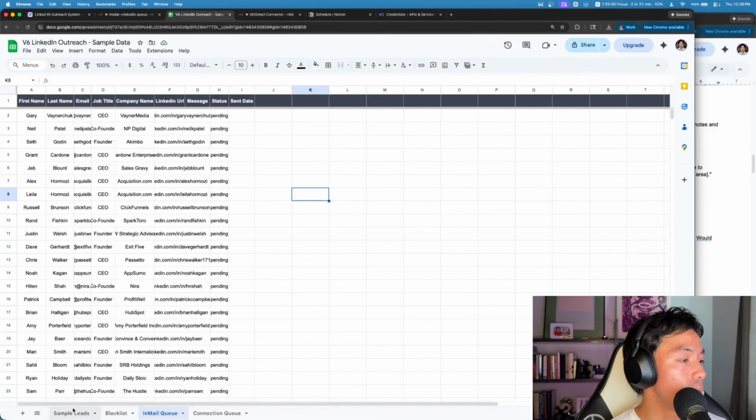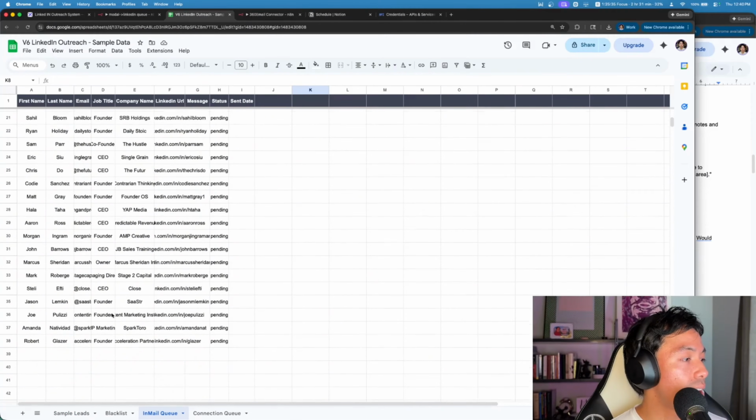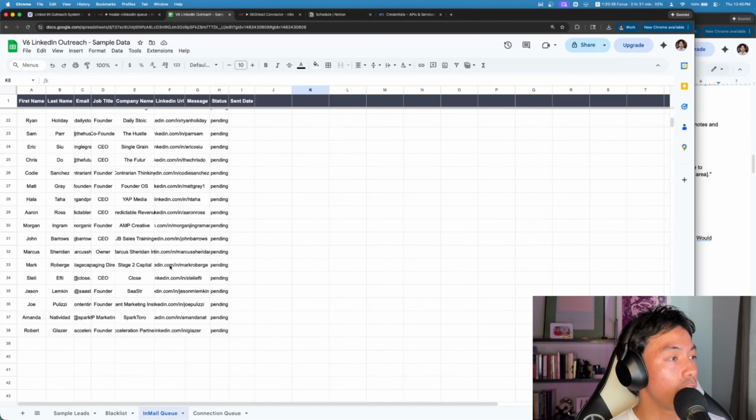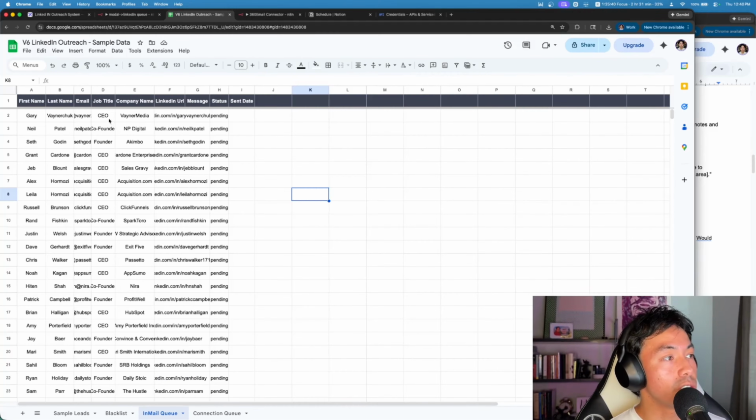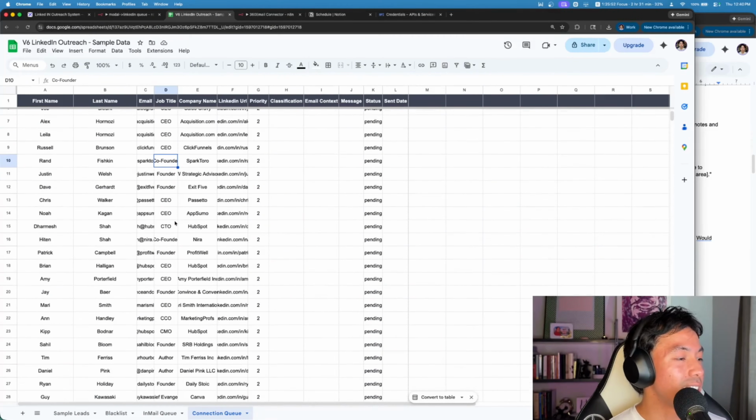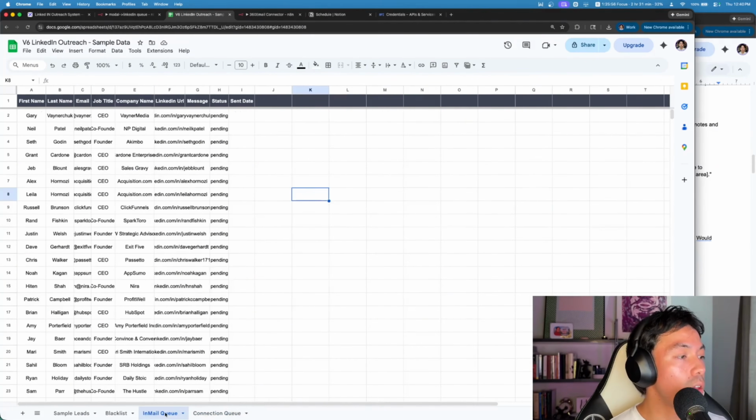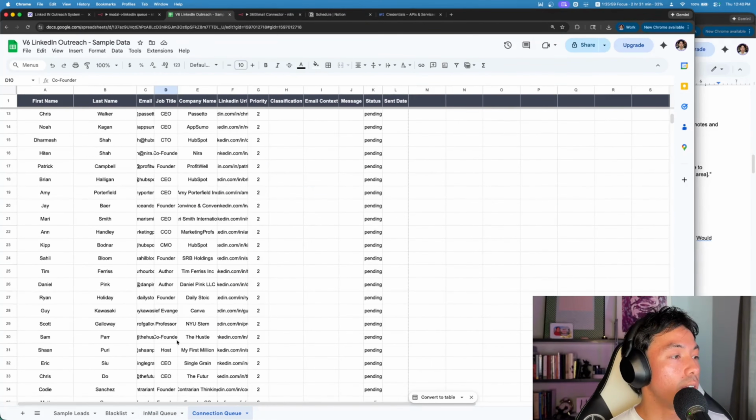As the script is cooking, I just wanted to check on the tabs and see how they're looking so far. From our 51 sample leads, we have about 37 in our InMail tab because these people are CEOs, co-founders, things like that. Whereas if we go to our connection queue, we have people that are also CEOs and founders. We have some co-founders. So I need to clean up how the script determines who's going to go in the connection versus InMail, but you guys get the idea here.